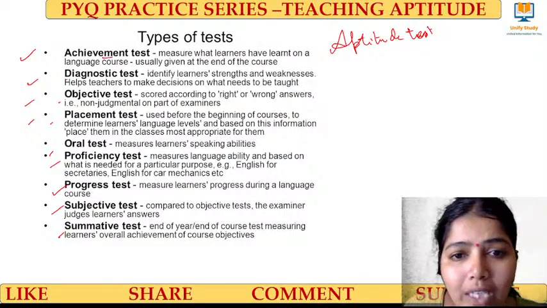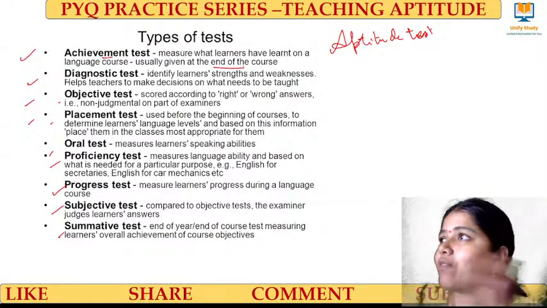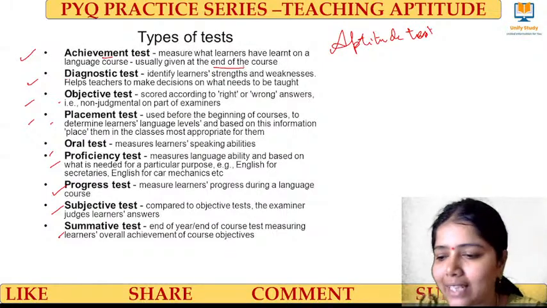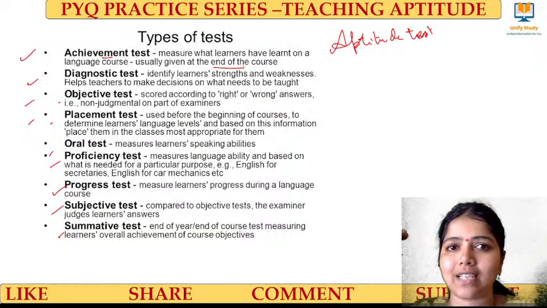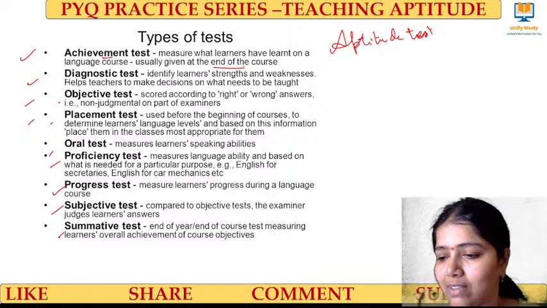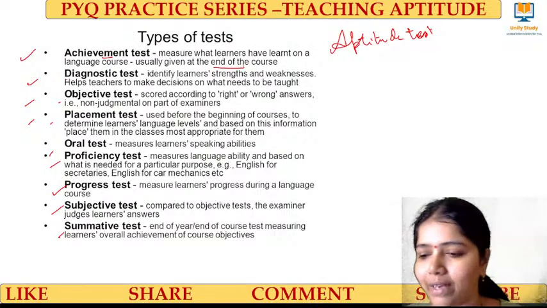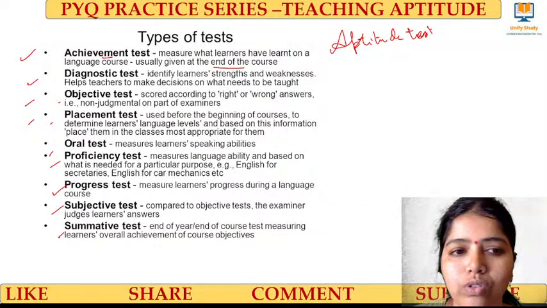Achievement means what? What the learners have learned on a language course at the end of the course. Achievement, we'll be doing it at the end, right? At the end only we will be doing the achievement test. After learning something, we'll be evaluating ourselves, testing ourselves. Not done by ourselves, the teacher will be doing it. How far it was achieved at the end of the course.